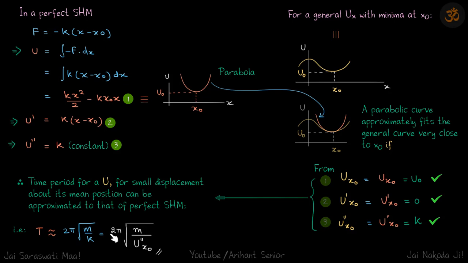This is eventually the equation of the time period of any energy function whose minima is at x naught. So we just do the double derivative of that function and the time period comes to be 2 pi root m by U double dash at x naught. It's an approximation for very small values of displacement. All right.